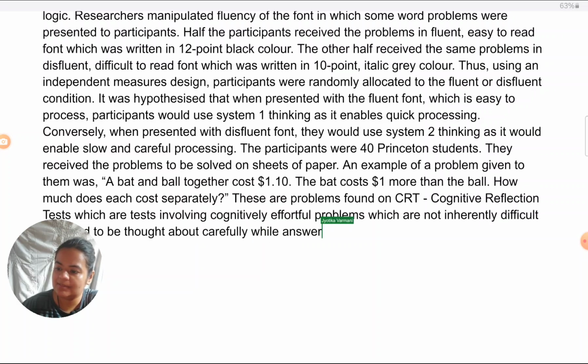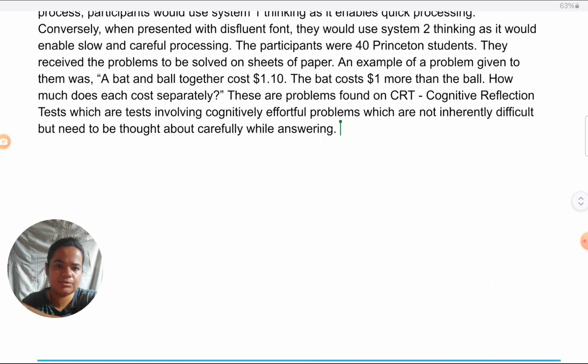So we are saying this is a test of those types of questions which require quite a bit of thinking. It's not like people can't come up with the answer. The numbers are not very huge, or difficult mathematical operations are not there that only mathematics students will be able to solve. So in that sense, it's fine.